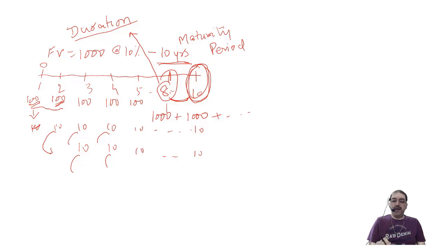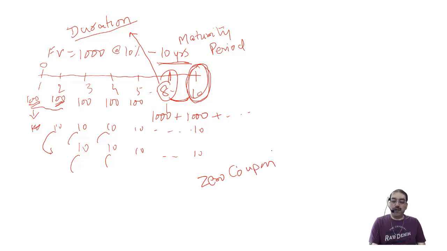So I say that every bond having an interest rate will have a duration less than the period of the bond. Every bond which carries a rate of interest, a coupon rate, will have its duration less than the maturity. Now comes the question, what if there is a zero coupon bond?